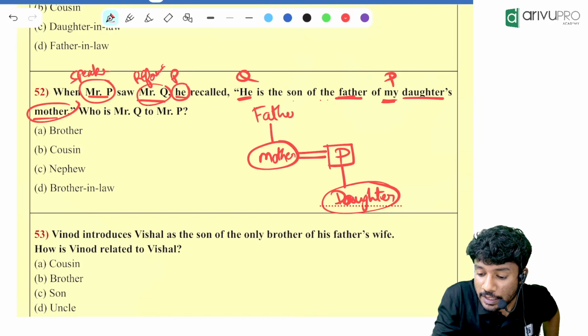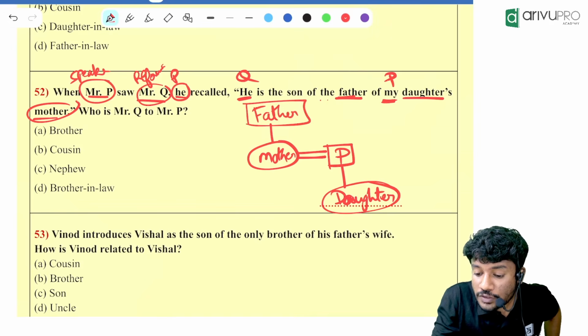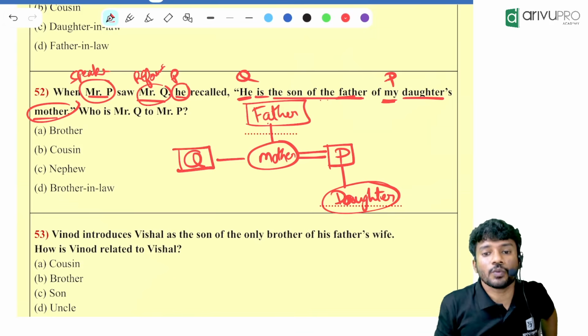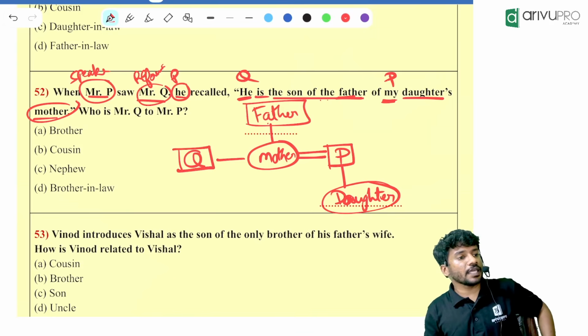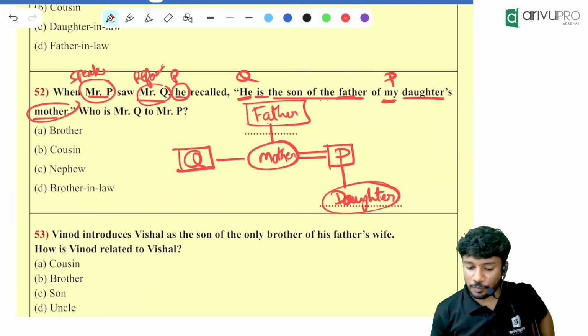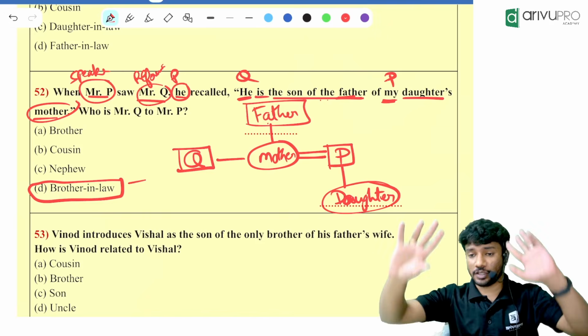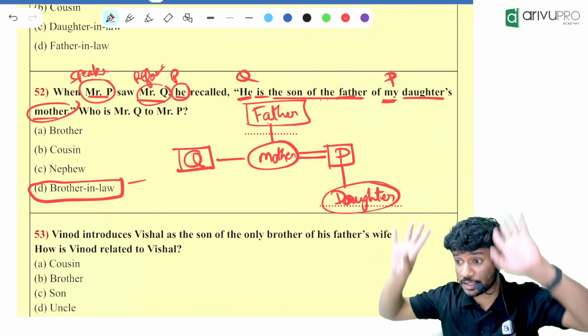Okay. Then who is this Q? Q is the son of the father. That means this father is having a son named Q. Now you tell me how P and Q are related. P and Q are brothers-in-law of each other. Recollect everything. Are you getting the answer?